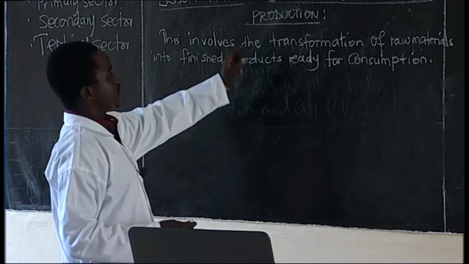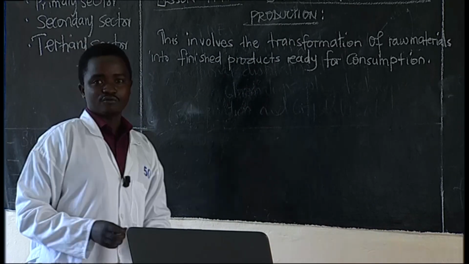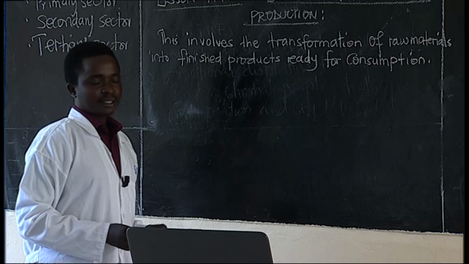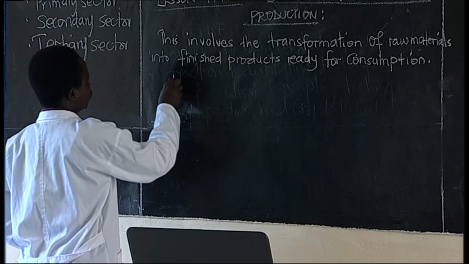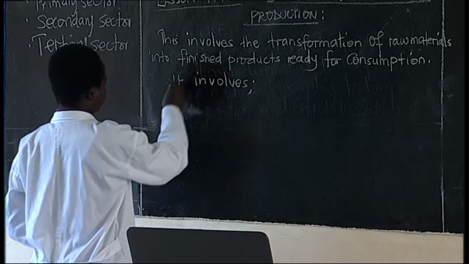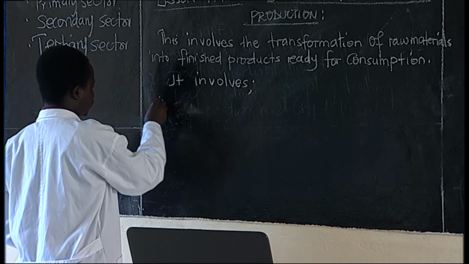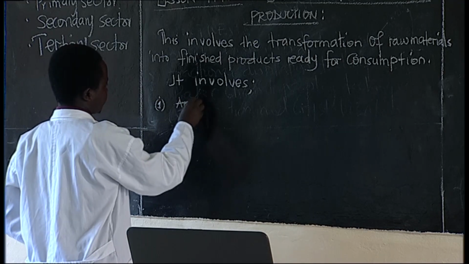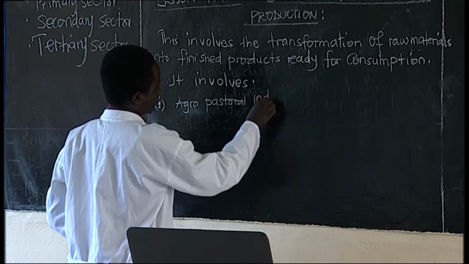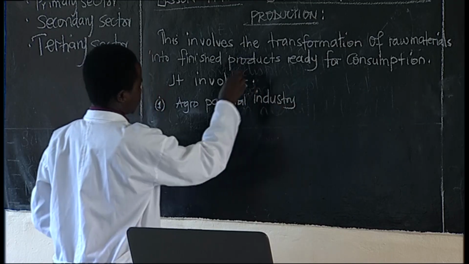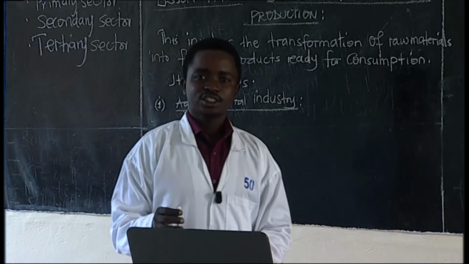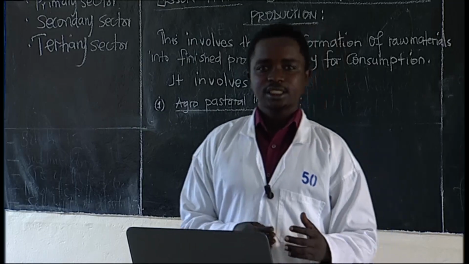So what does the secondary sector of production involve? It involves majorly four items that we are going to examine here. One, we have what we call the agropastoral industry. So what does the agropastoral industry deal with? It involves transforming animal products into finished products, like milk.